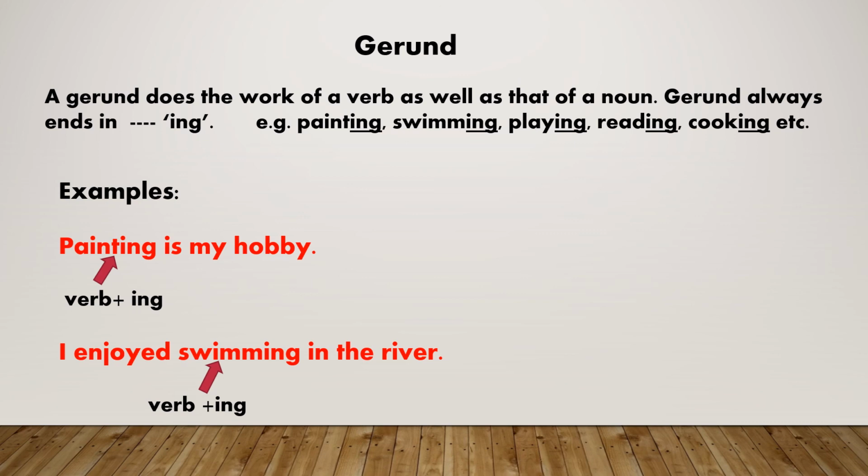Here, the noun painting is a gerund because it is formed from the verb paint by adding ing. I enjoyed swimming in the river. Here, the noun swimming is a gerund because it is formed from the verb swim by adding ing.